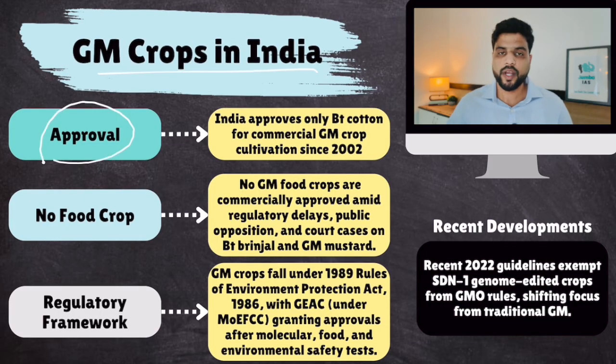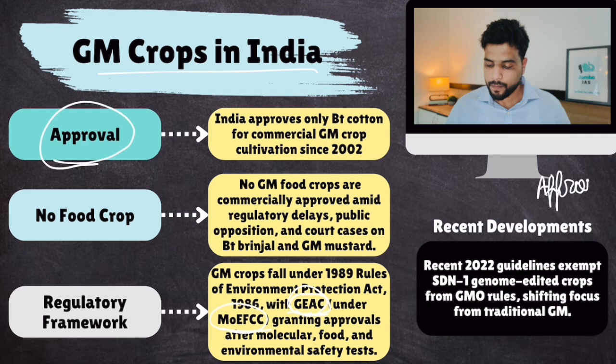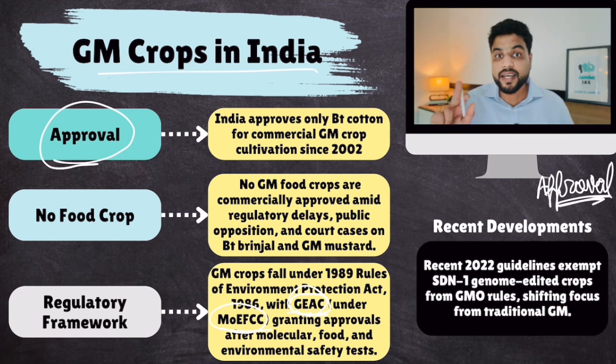Okay, so if a particular GM crop needs approval in India, it needs to take approval from GEAC, Genetic Engineering Appraisal Committee, which is under Ministry of Environment. Now remember this, Genetic Engineering Appraisal Committee will give approval, okay, but that doesn't mean you can grow this GM crop. The final approval lies with Environment Ministry. Okay, but generally when GEAC gives approval, Environment Ministry gives approval.